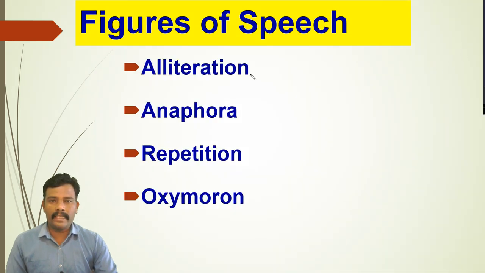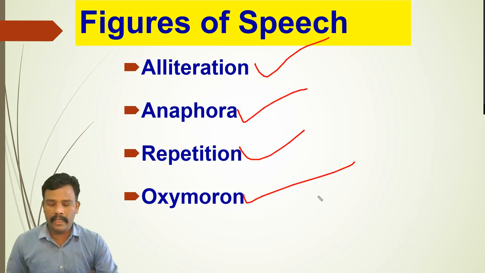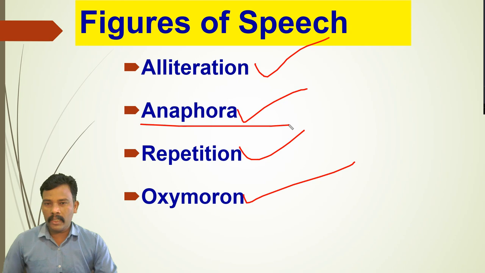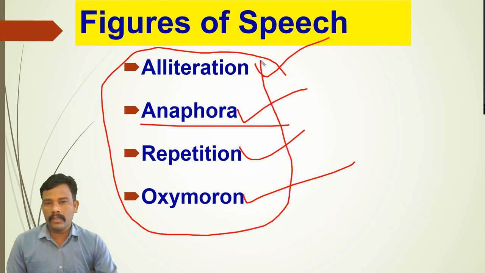You need to find out the examples of alliteration, anaphora, repetition, oxymoron. I told you the example of oxymoron, that is, see here and I am silent. Anaphora is nothing but the repetition of certain phrases at the initial part of sentences, just like I see, and even repetition, I observe, then I observe. Then oxymoron is there, so you can find out the examples. These are the figures of speech which are used in this poem. This is also an important part, and you need to mention this one.